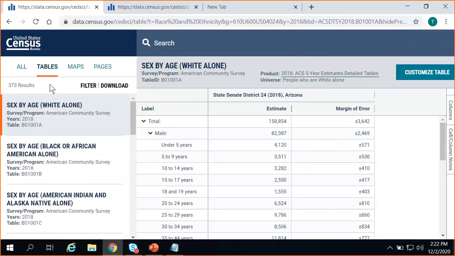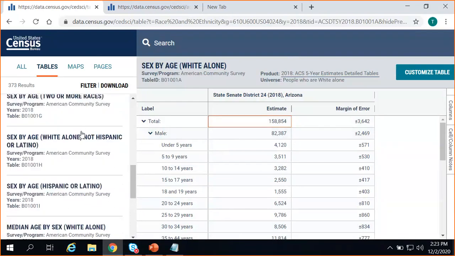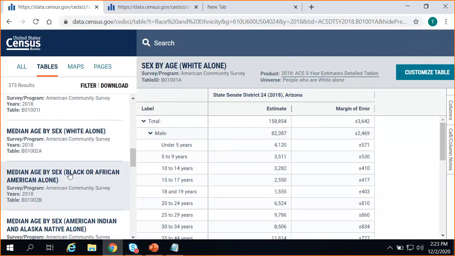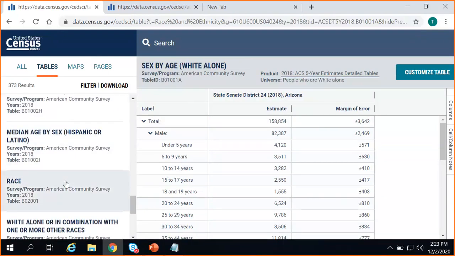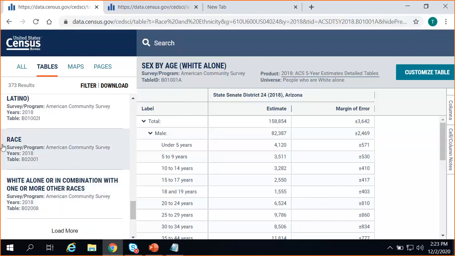And now it's just a matter of looking through your available table results to get what you want. We can read the table for the first option and see it provides data specifically for the white alone population. And it gives not only race totals, but also breakouts by sex and age. If we're looking for something a little more high level, we maybe want to skip over some of those tables, skip over the median age tables, and just go by table title.